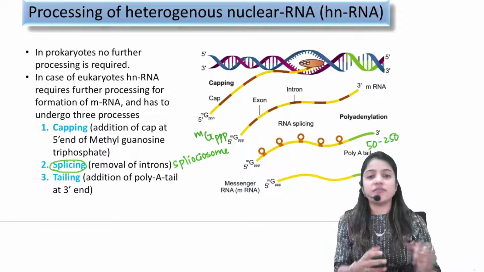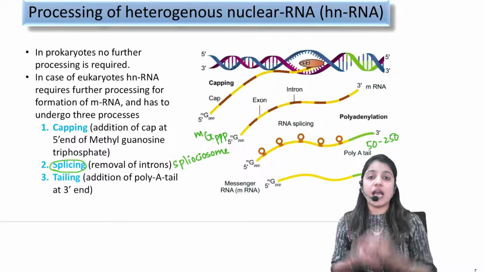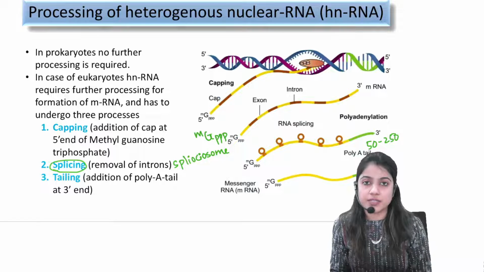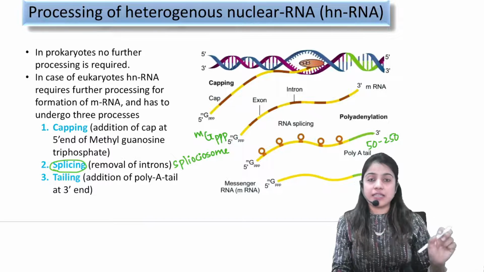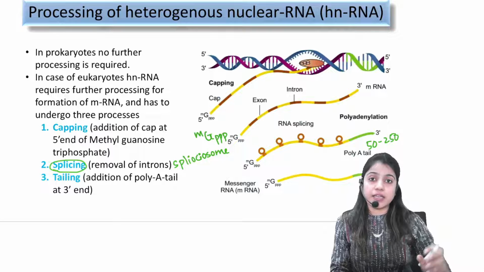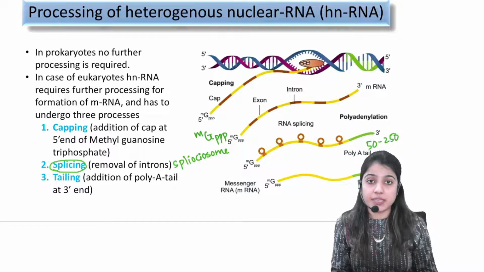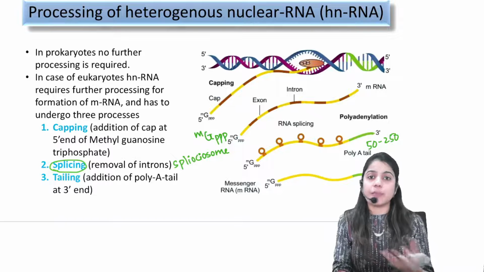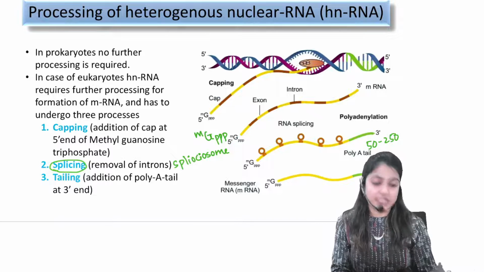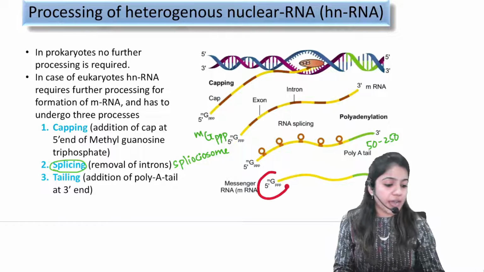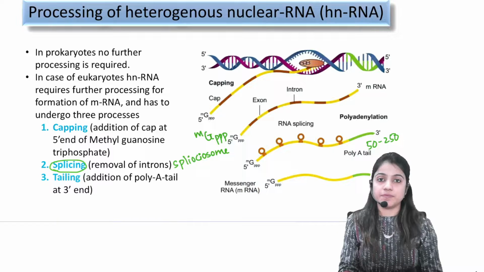Because after this transcription process, our RNA has to take an exit from the nucleus. While taking an exit, this RNA may get attacked by different types of enzymes. So to provide protection and more stability to this RNA, we need to add a cap and a tail.